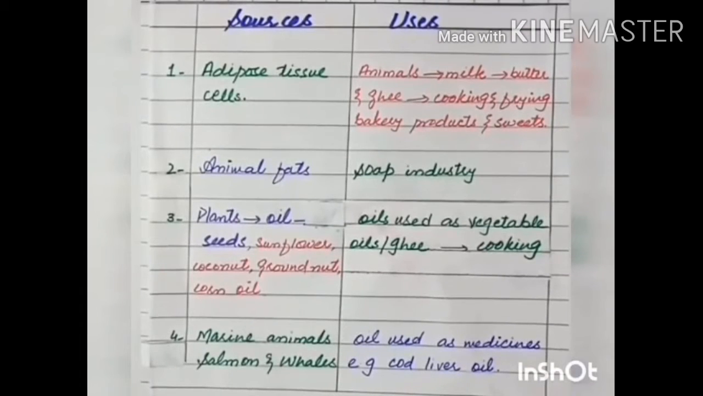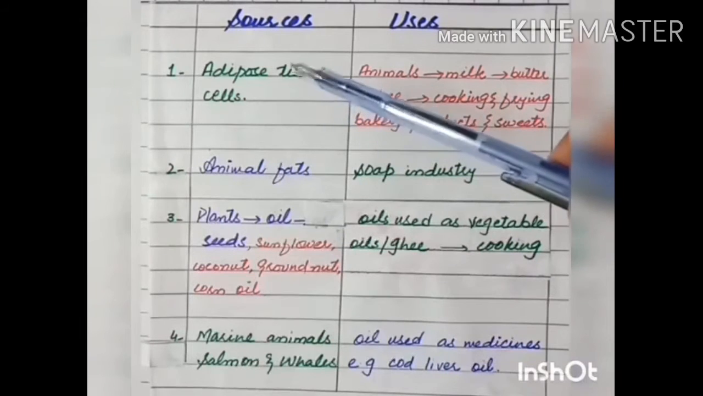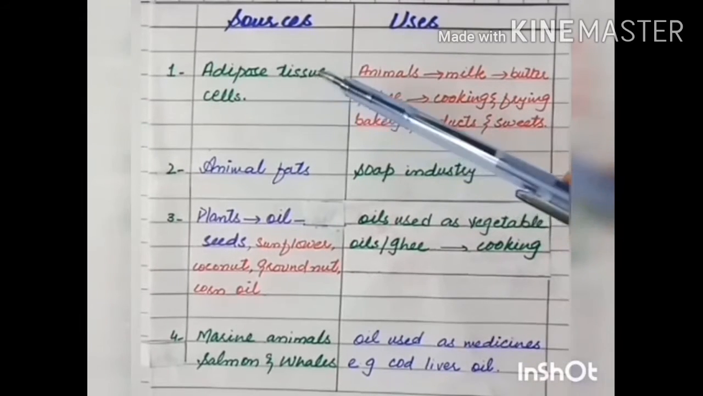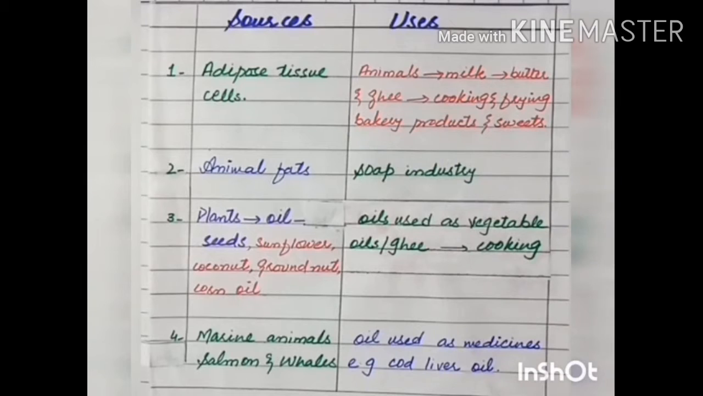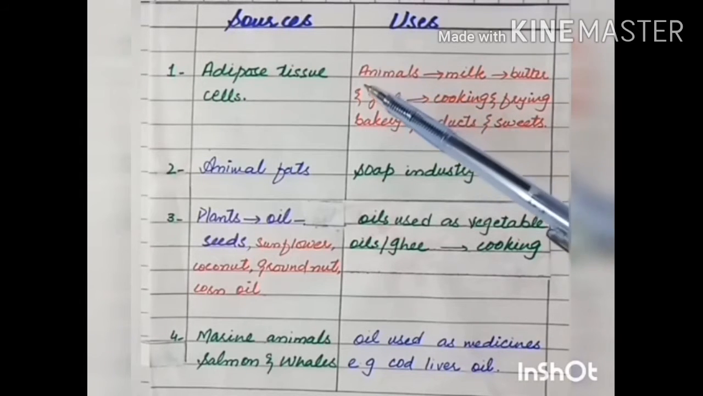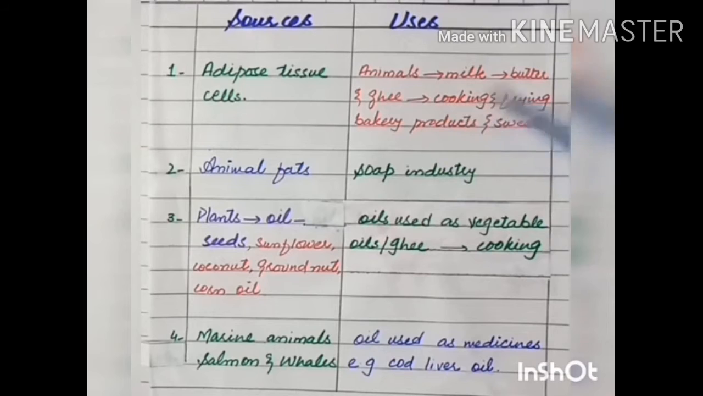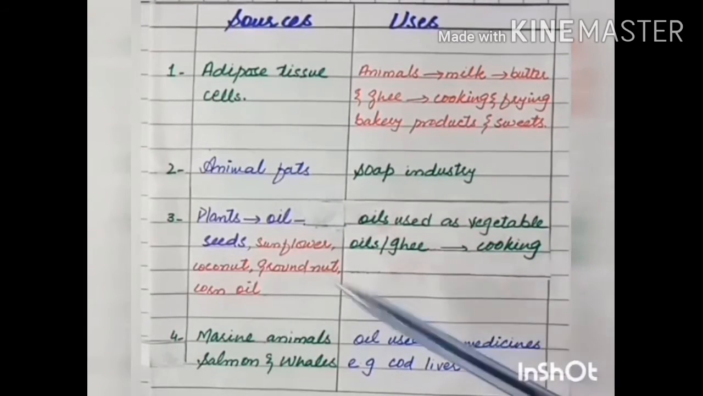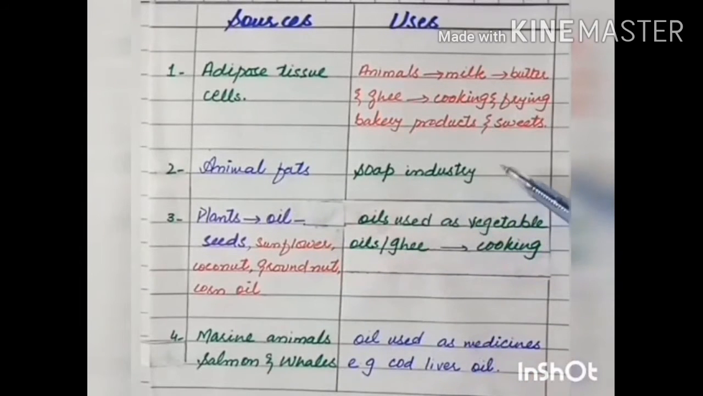Now here are the sources and uses of the lipids. Fats and oils are synthesized naturally by plants, animals and marine organisms. Animal fats are found in adipose tissue cells. Which are the adipose tissue cells? These are the milk secreting cells within the animals. So animals secrete milk. From that milk what is formed? Butter and ghee, and that butter and ghee is used for cooking, frying, bakery products and for sweets. Animal fats are also used in the soap industry for making soap.